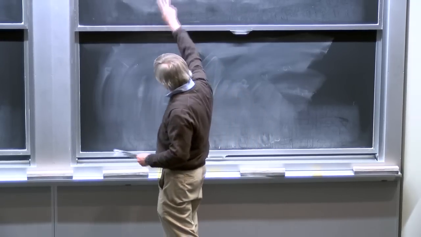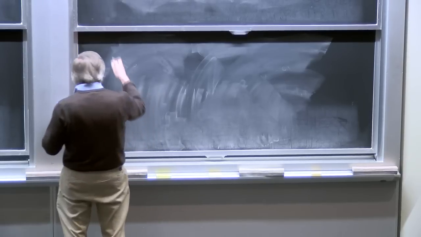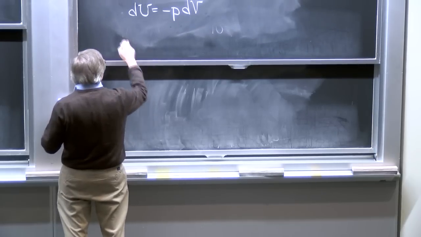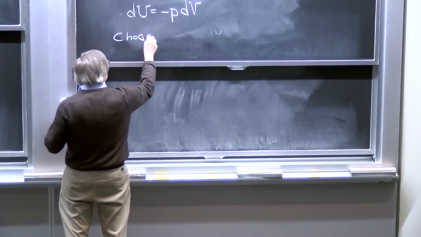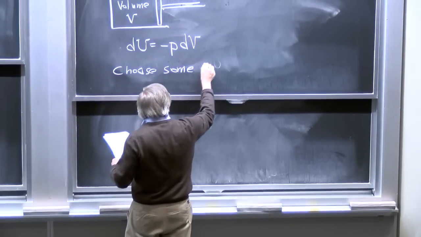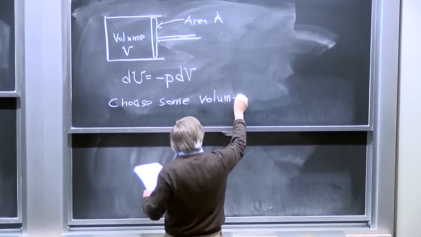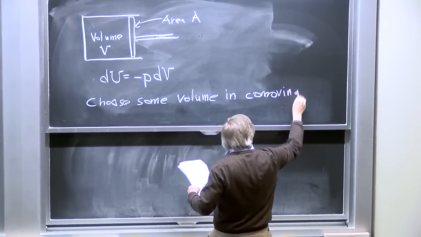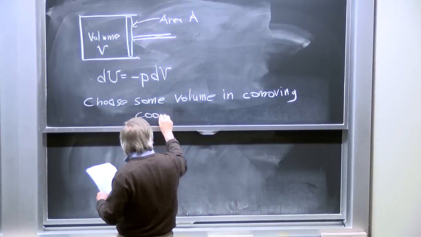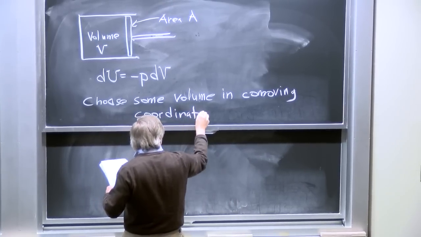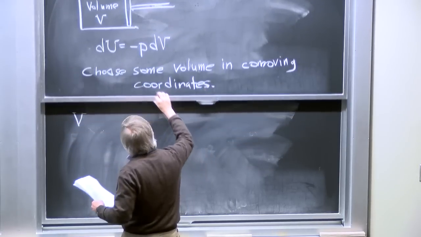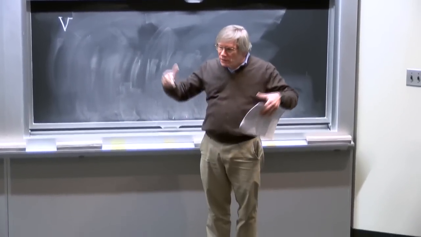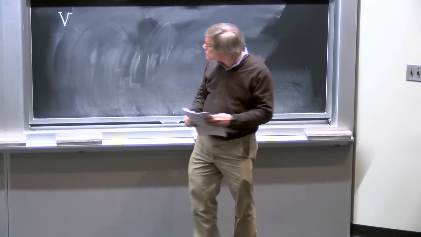To apply this naive idea to a piece of the universe, we're going to choose some fixed volume in our co-moving coordinate system. So our box, the volume that we're talking about, will actually be expanding with the universe, but it will be fixed in co-moving coordinates.